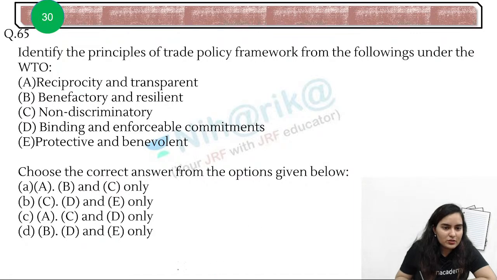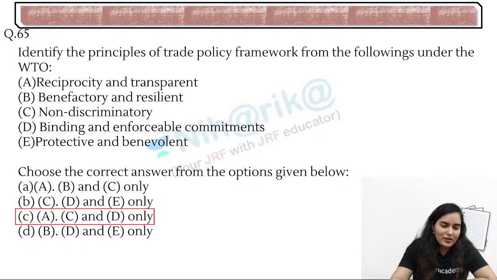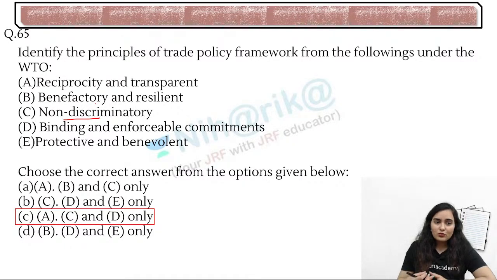So let me help you out. Definitely, A should be part of our answer. It should be transparent, right? Okay, very good. Awesome. Our answer is answer C, because we cannot say non-discriminatory. The World Trade Organization aims at no discrimination between the member countries, and binding and enforceable commitment should be there.